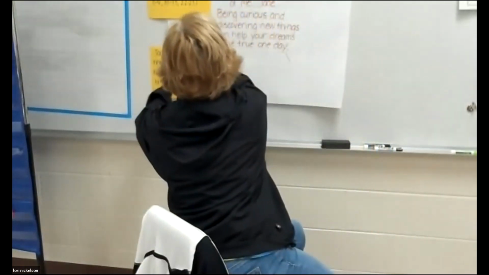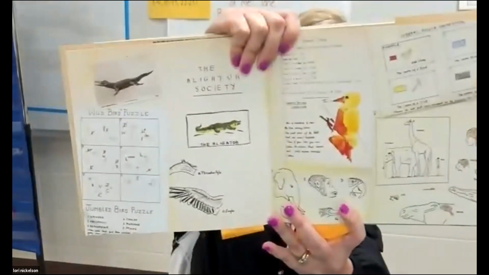Let's go ahead and put. She's discovering new things. Great. Let's keep on. And here's her drawings.